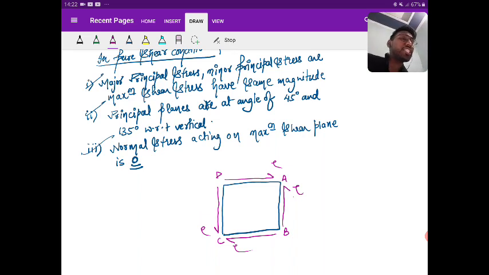So can you see the shear direction? At A, the shear is coming toward A from BA, and shear is coming toward A from DA. Can you see that? So put one point, your thumb, and hold A.